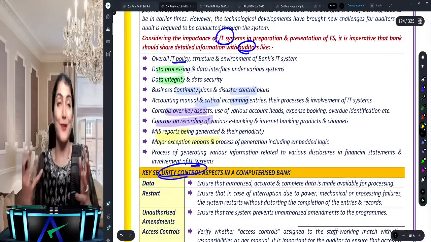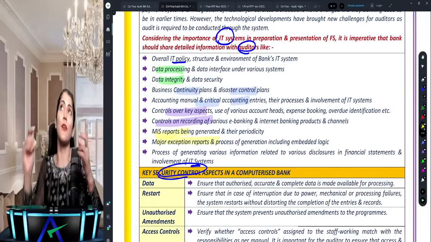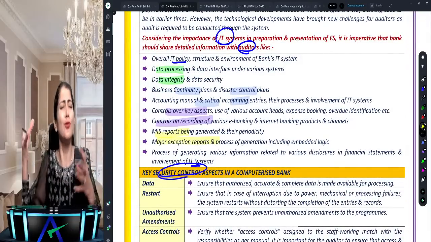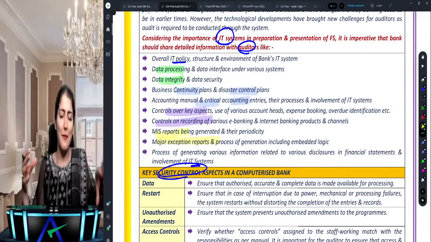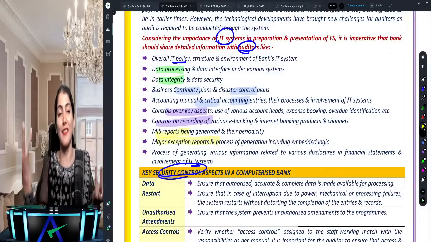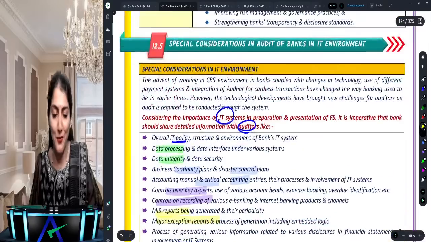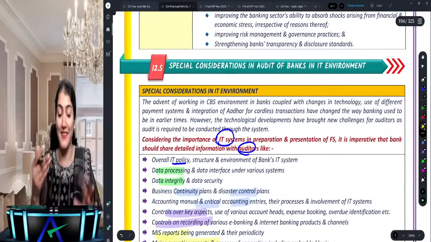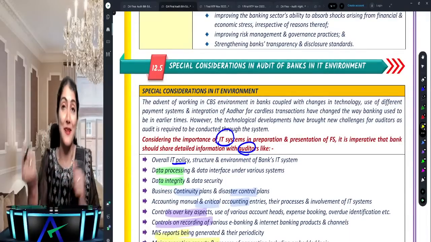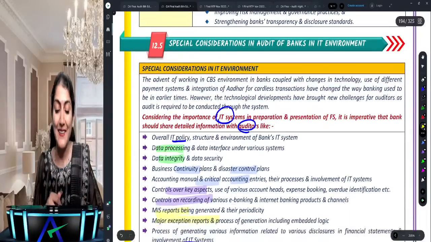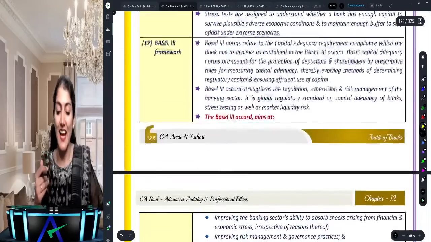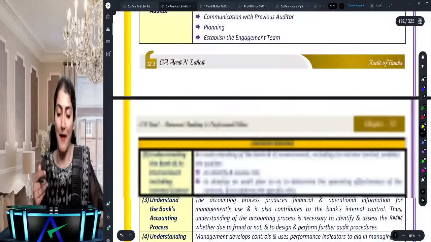It all works on the theory. Like we say, in the bank audit chapter, one question comes in the exam, too rarely one comes in the 70 marks of theory, 1 or 2 marks somewhere in the MCQ. But now which could be that one question, you will come to know before me, you go in the exam hall, then after you come, I get to see the question paper. Take care. So these are the special considerations in the IT environment of the bank.